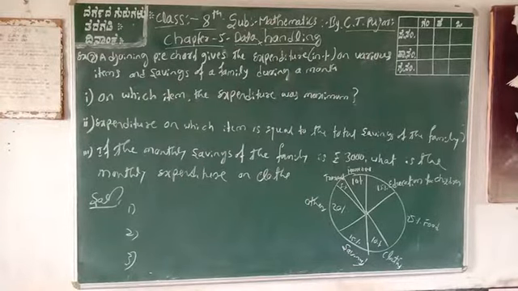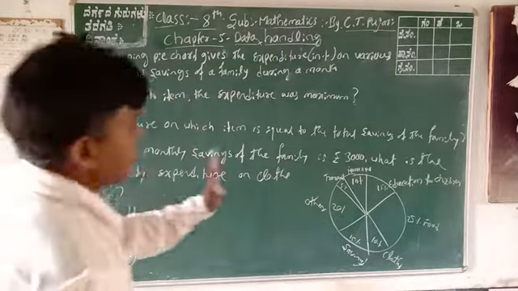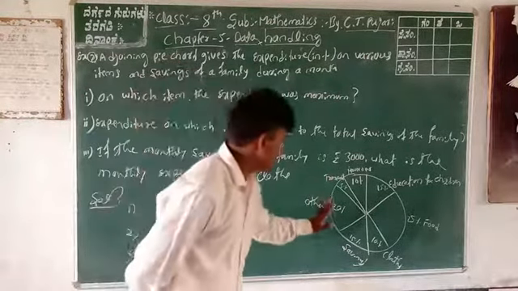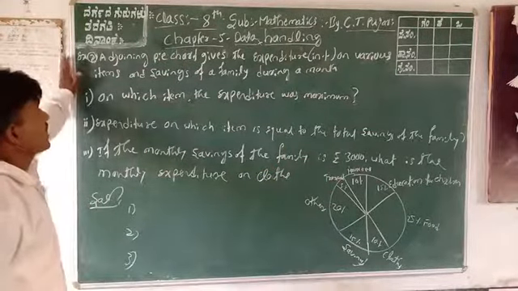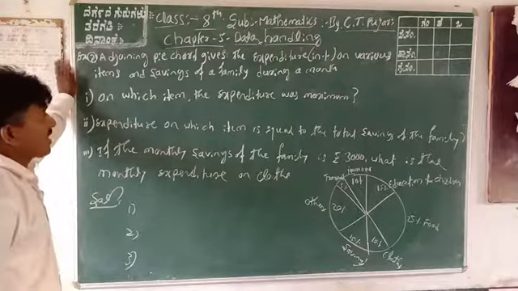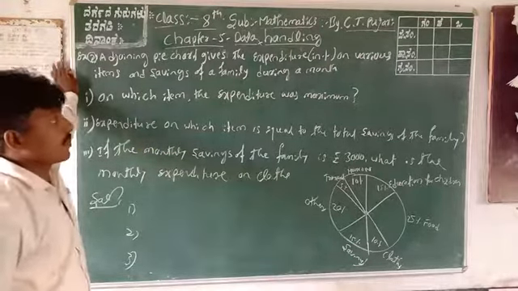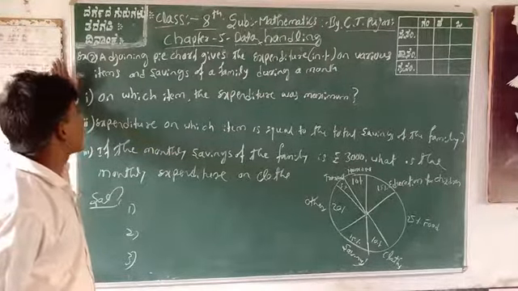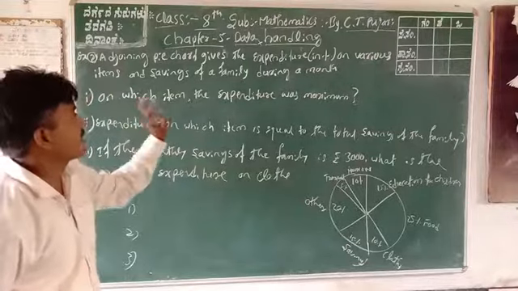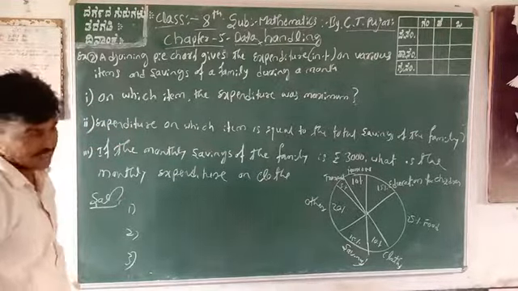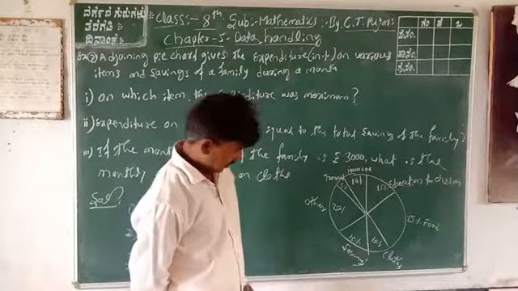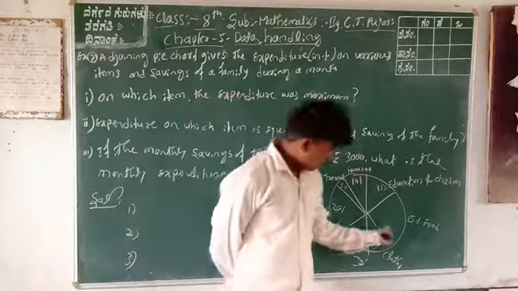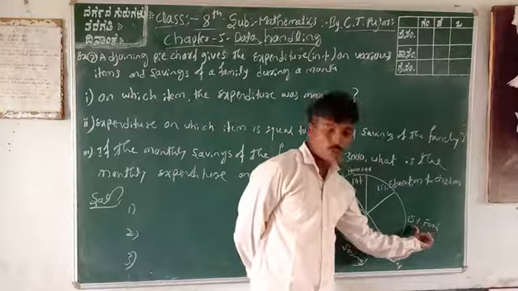Second question. In this question, the pie chart is already given, and it is going to ask only 3 questions. The adjoining pie chart gives the expectation in percentage on the various items and savings of the family during the month. In the pie chart, the first one is 25%, expected for food only.